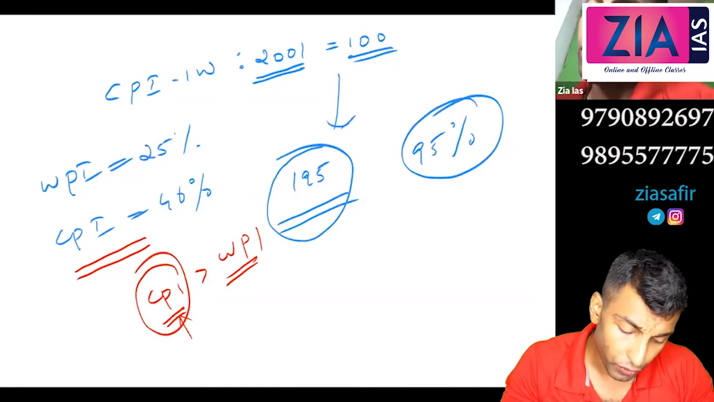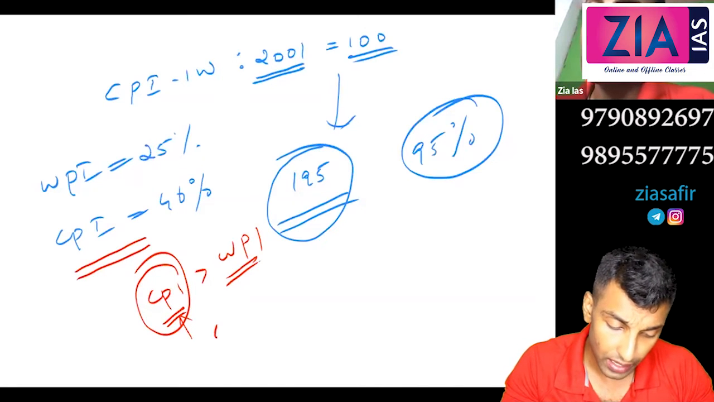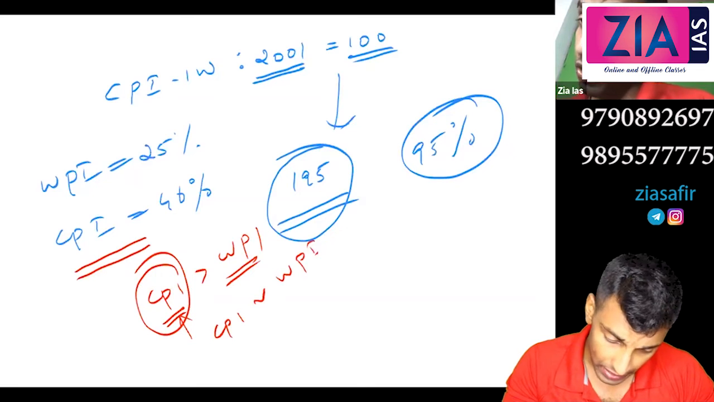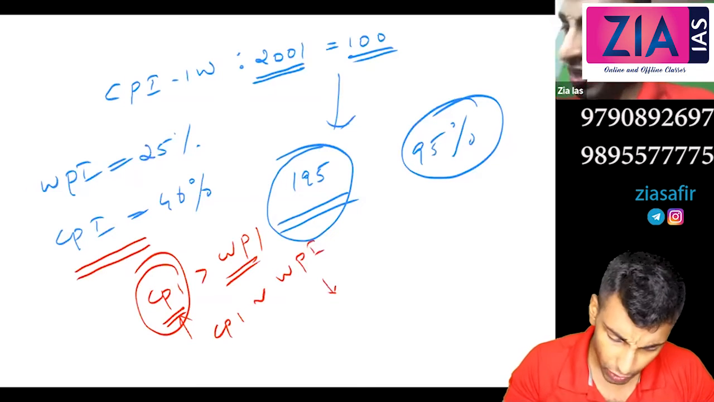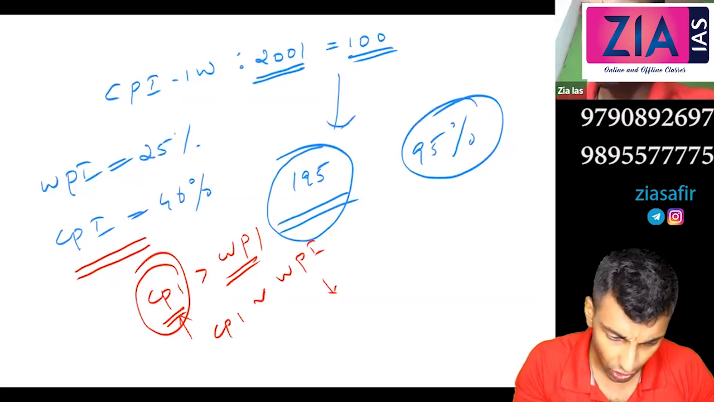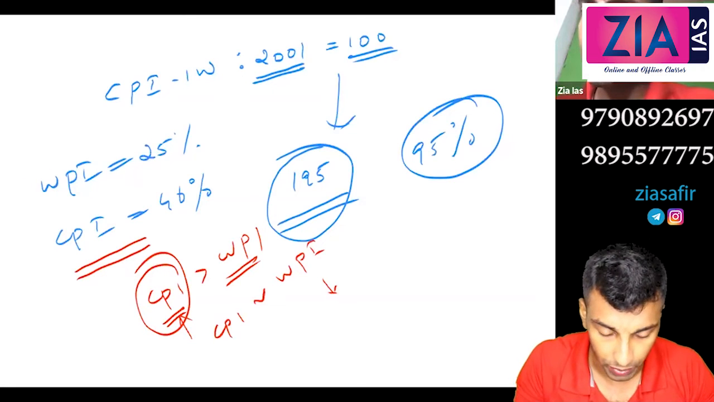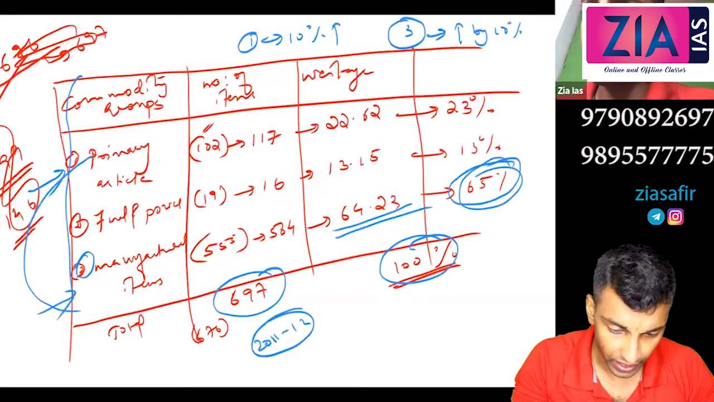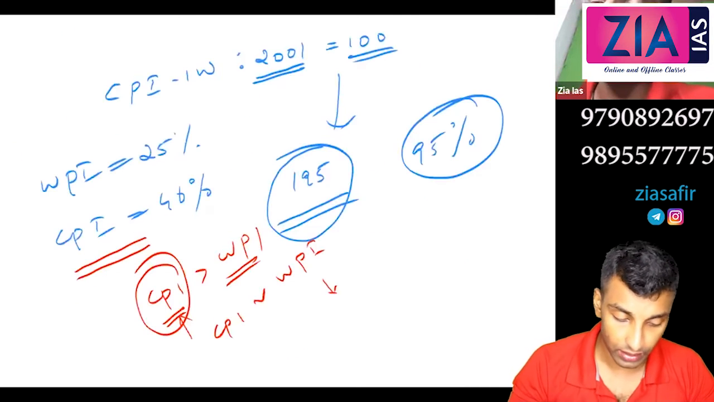Now the food inflation is actually coming down, so CPI is almost close to WPI. Secondly, WPI is coming down because, as you can see here, the contribution of fuel and power is more in WPI. That is not there in CPI. So that is the reason why you can see WPI is coming down. Now these two are almost equal.